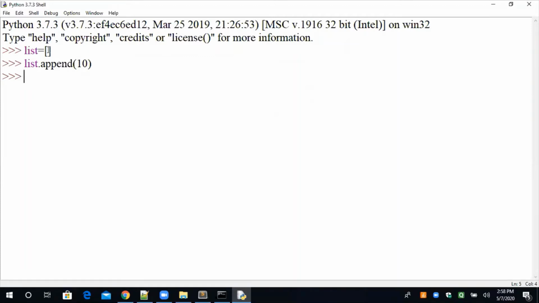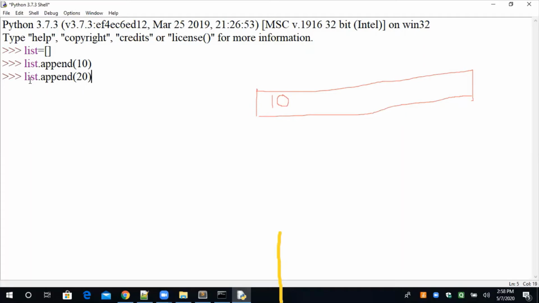Understand? This is a list. So list dot append 10 means 10 is stored in the list. Now 10 is there in the list. पहले list empty थी, उसमें कोई element नहीं था. अब 10 उसमें आ चुका है. Clear? So in this manner, we can add whatever number of elements we want to add.